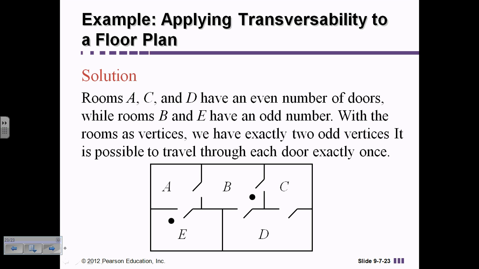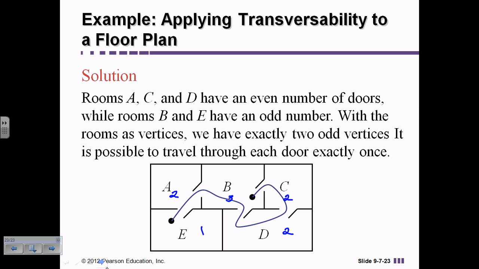So let's look at this. That's exactly what we're going to do. We're going to look at the number of rooms here. Room A has 2 doors, so it's even. Room B has 3 doors. Room C has 2 doors. Room E has 1 door. And room D has 2 doors. So I have 2 rooms with odd numbers. So I have only 2 odd vertices. And I have an even number of odd vertices, so I am able to traverse this path and get from one place to the other.